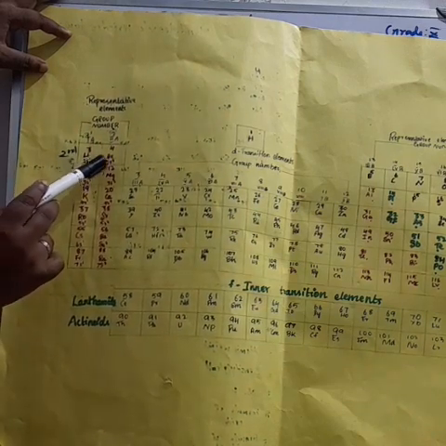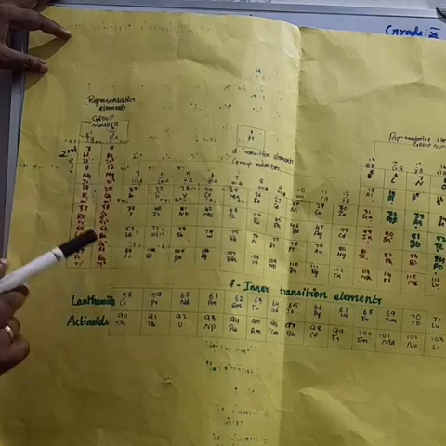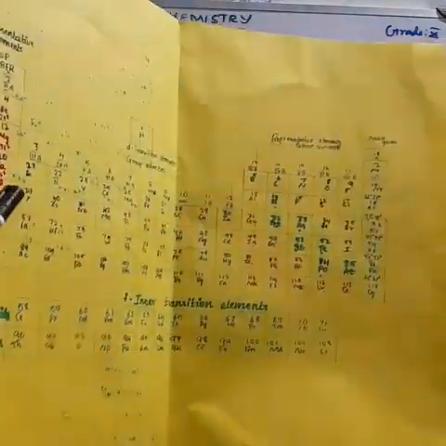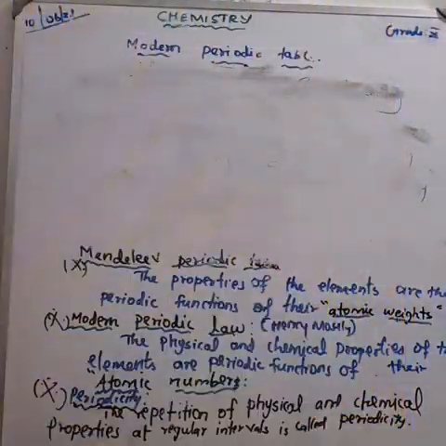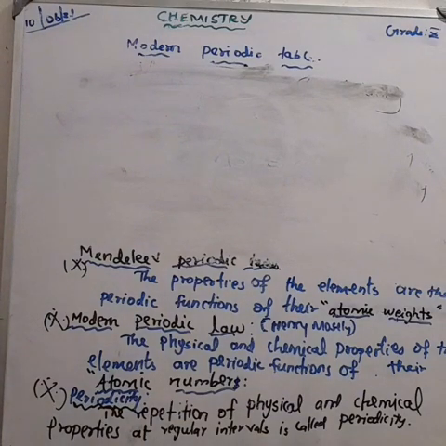For example, the first group elements we call alkali metals. Second group elements we call alkaline earth metals. First and second group elements are called the s block elements. Then the p block elements are the representative elements, the d block elements are the transition elements, and the f block elements are the inner transition elements. These are the names of these blocks.